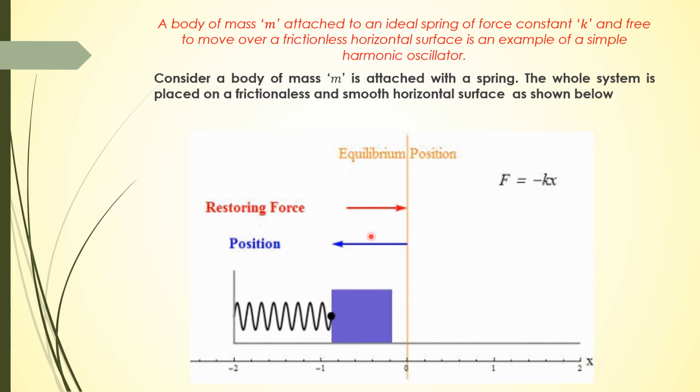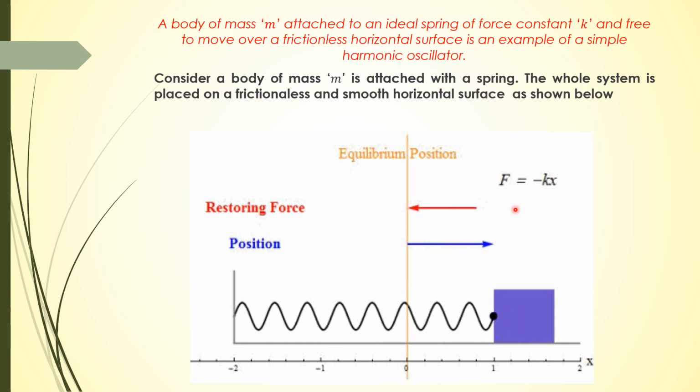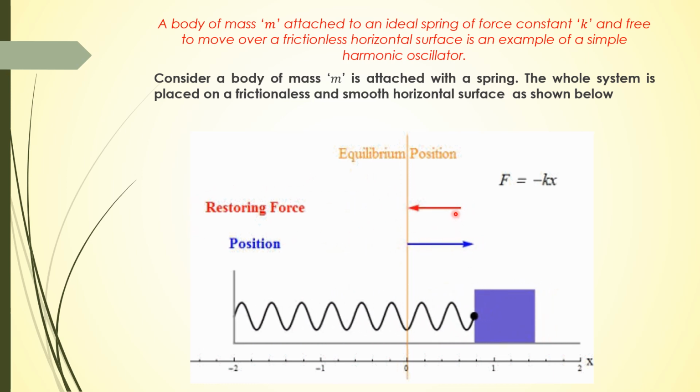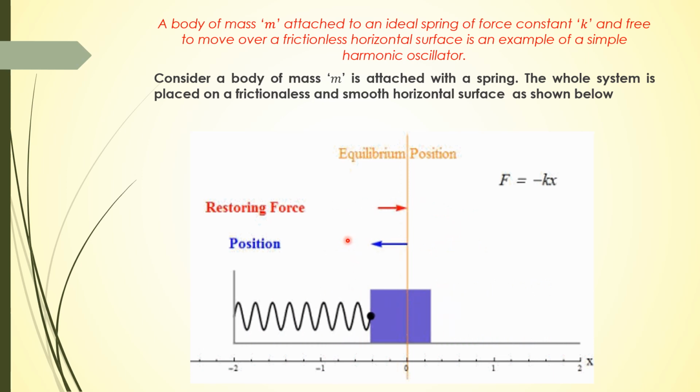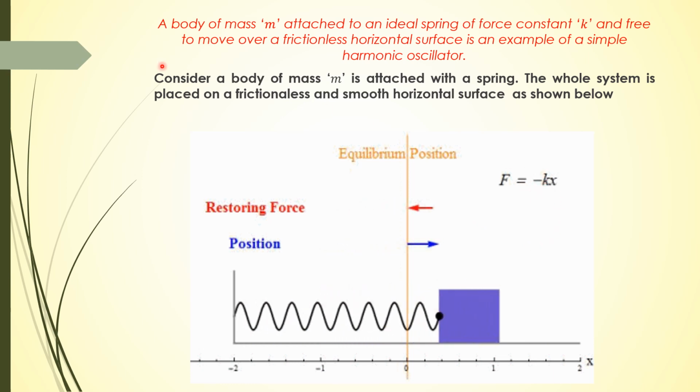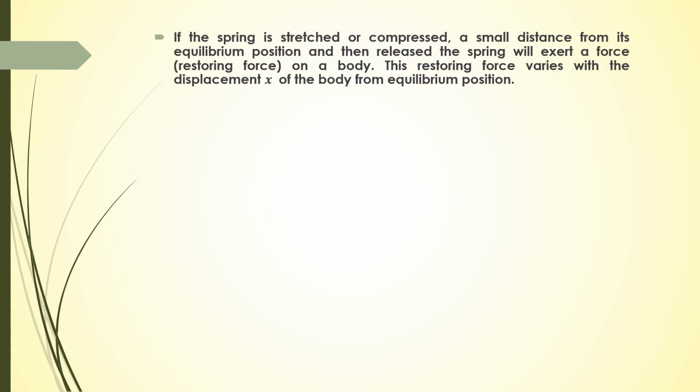In this diagram, the blue arrow shows the position vector, and the red arrow shows the restoring force vector. You can easily see that no matter where the object is, the position vector and the restoring force vector are opposite to each other. That's why we have a negative sign here. If the spring is stretched or compressed a small distance from its equilibrium position and then released, the spring will exert a force, which is the restoring force. I already explained what a restoring force is. The restoring force varies with the displacement x of the body from the equilibrium position.